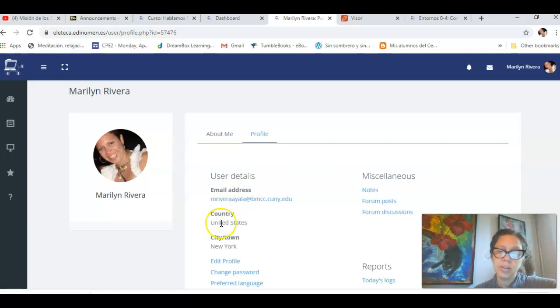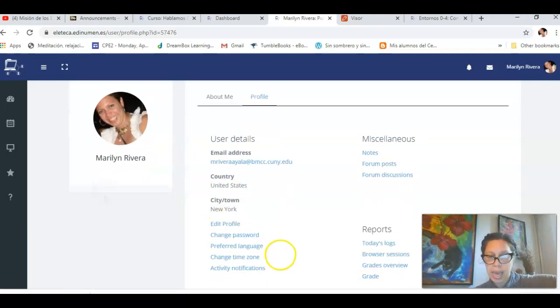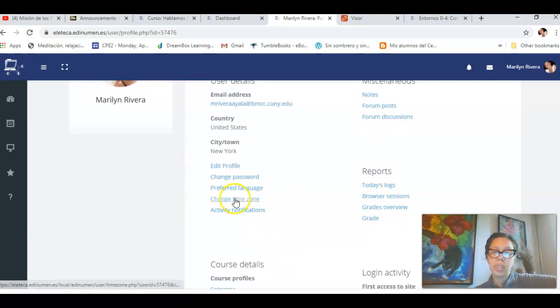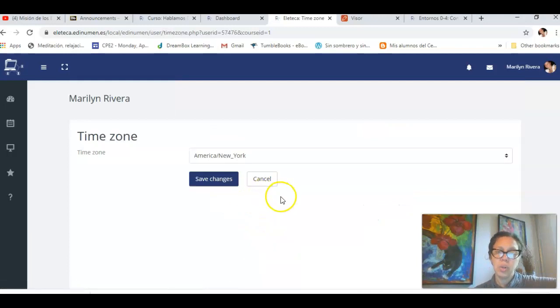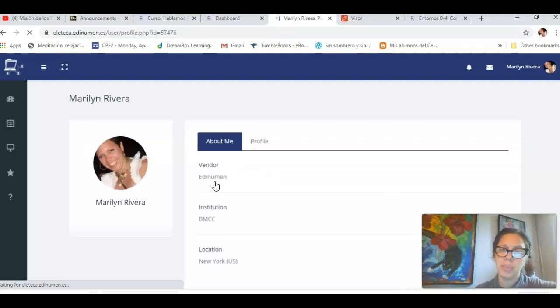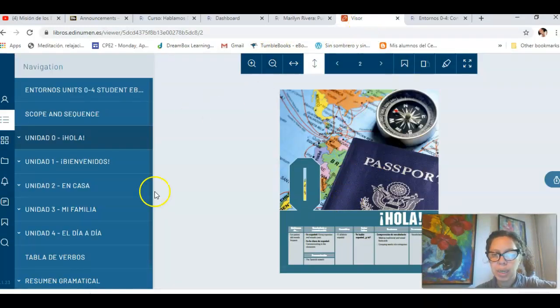You have to select United States, New York City, and the time zone, okay? Make sure that you have America, New York, okay? And you hit save changes, because otherwise it's going to give you Spain time, and your due date is going to be probably either Monday in the morning or in the afternoon, and not at 11:59 p.m. Okay? Bien. So that's about Eleteca.